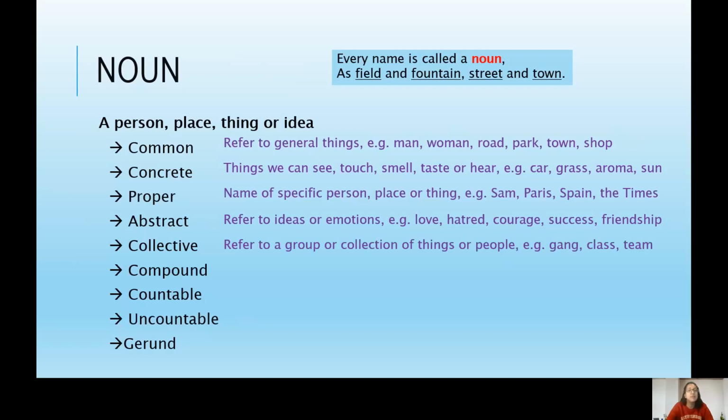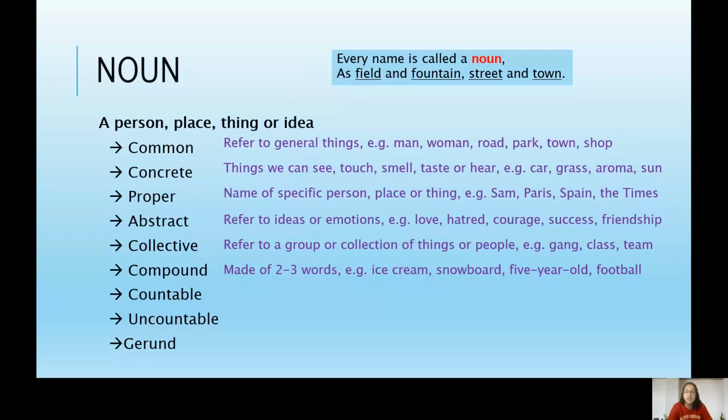A collective noun refers to a group or collection of things or people, like gang, class, team. It's often a singular noun using a singular verb, but it refers to a lot of people or things in that concept. A compound noun is made of two or three words. For example, ice cream, snowboard, 5-year-old, football. It could be two words that are separate. It could be two words that are joined together to form one new word. It could be words that are hyphenated.